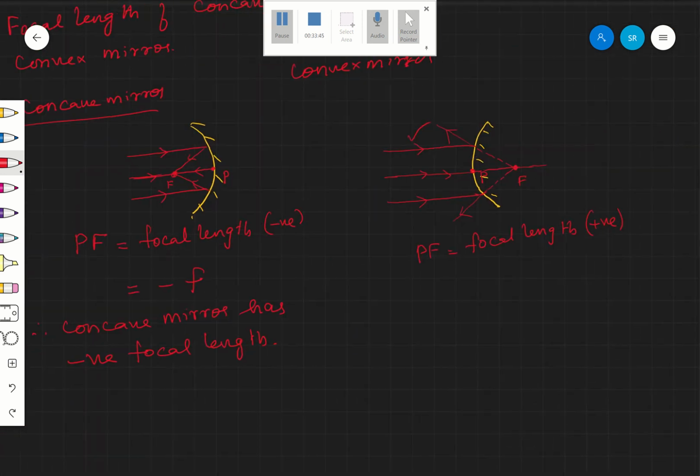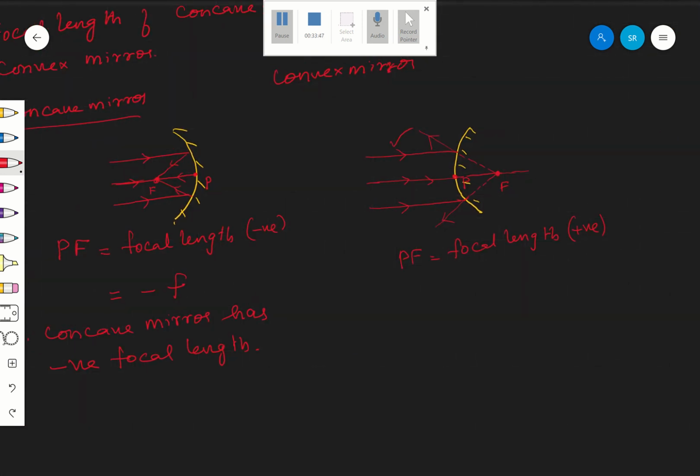So PF, the focal length, is positive, that is plus F. Therefore, a convex mirror has positive focal length. Are you following?